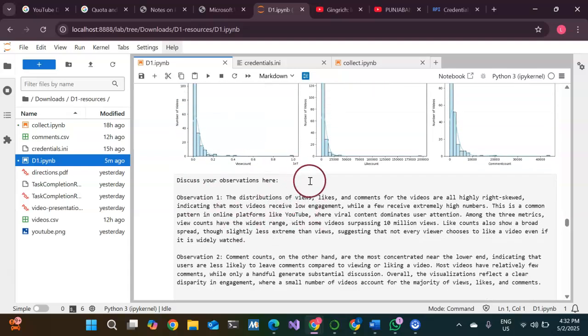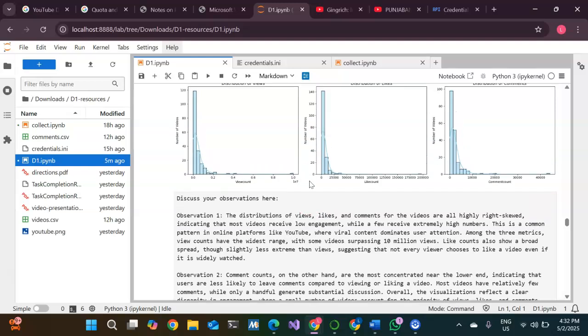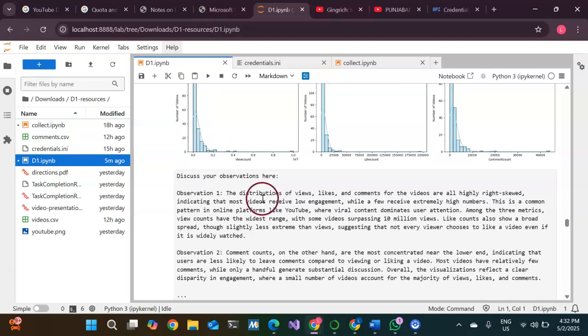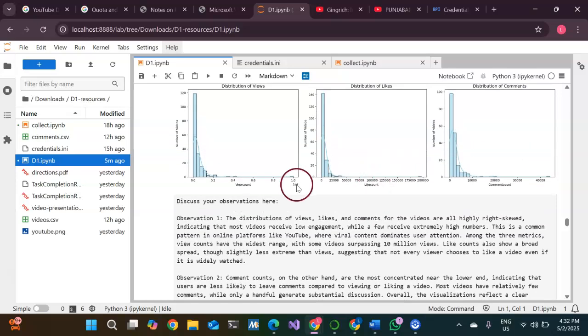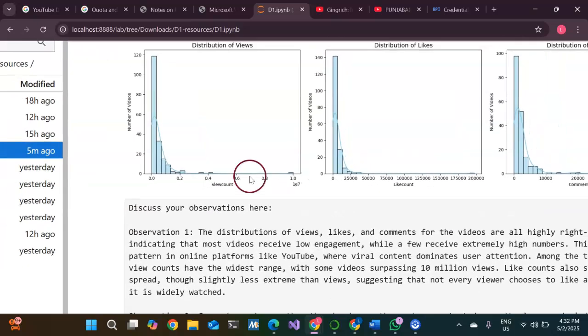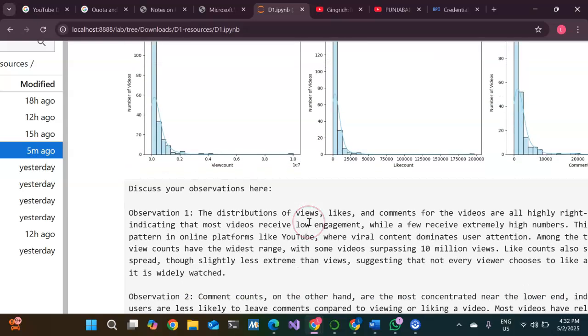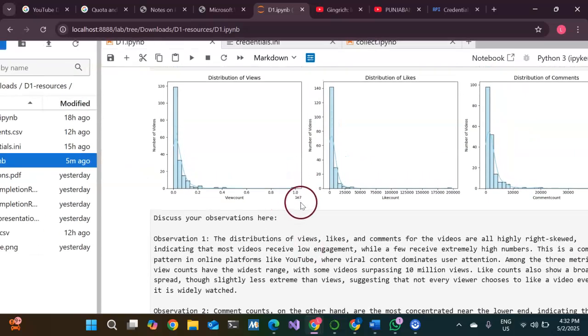So the first observation was the distribution of views, likes, and comments for the videos are highly right skewed, as we can see from the figure. Most of the histograms were on the left side. And here we can see there were very few videos who have got many views, I would say in the 10 million views.